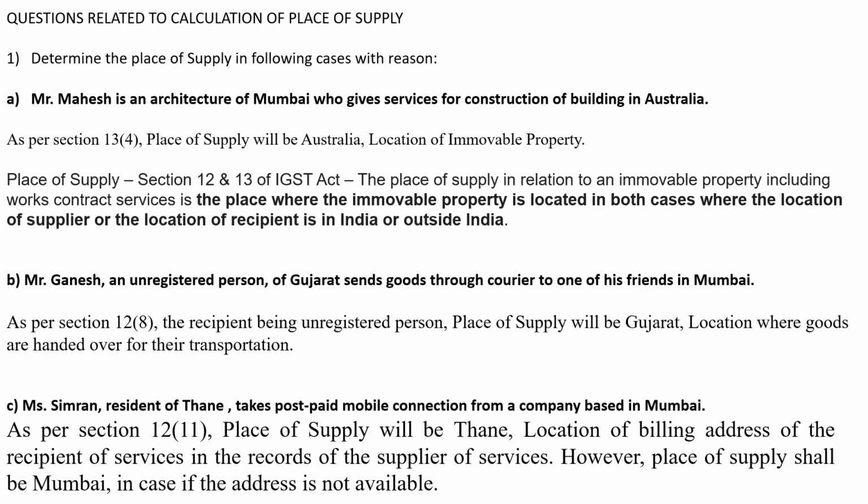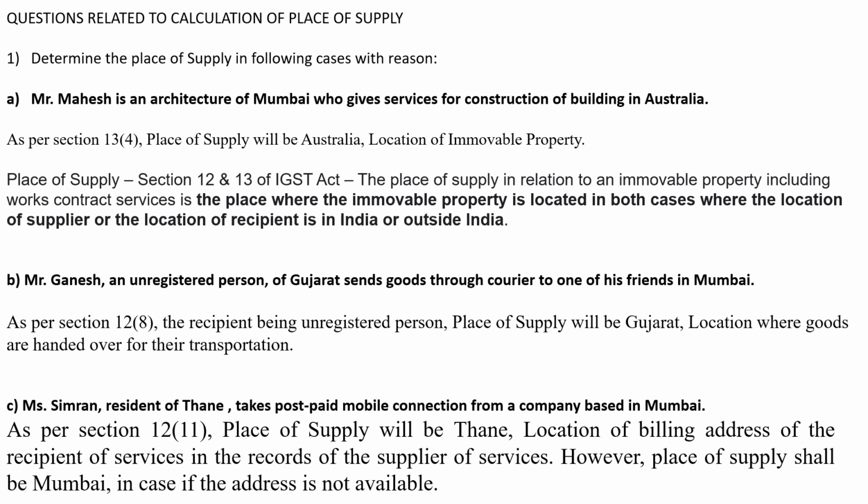Next question. Mr. Ganesh, an unregistered person of Gujarat, sent goods through courier to one of his friends in Mumbai. As per section 12.8, the recipient being an unregistered person, place of supply will be Gujarat, the location where goods are handed over to the transporter. So here the case is of an unregistered person from Gujarat. He has sent goods to his friend in Mumbai, but as the supplier is not registered, as per section 12.8, the place of supply will be Gujarat, the location where the goods are handed over to the transporter.